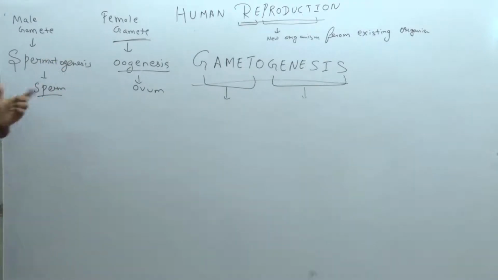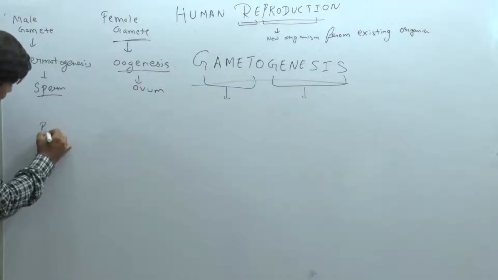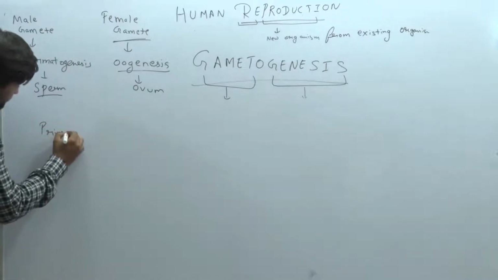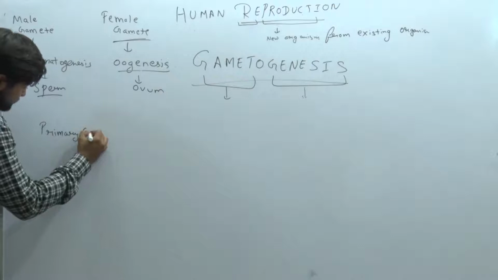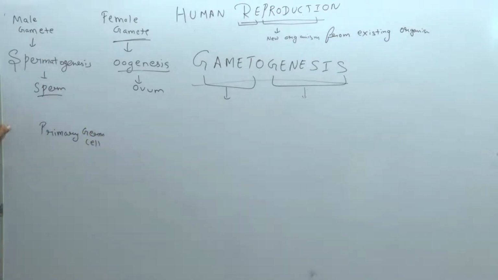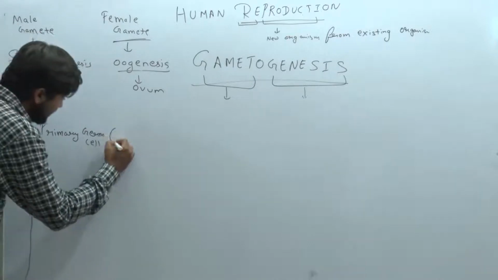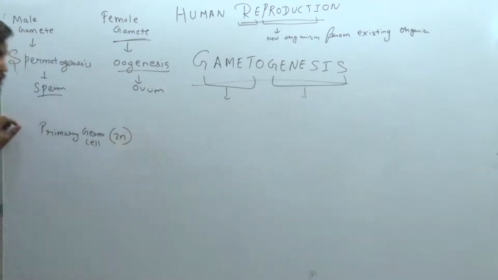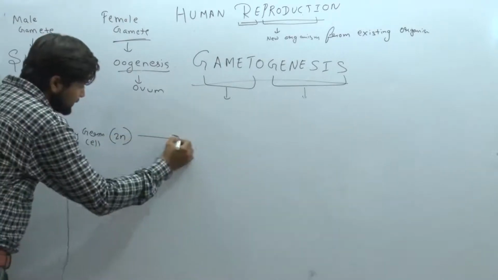Clear? Okay, there is a procedure how the spermatogenesis works. Spermatogenesis starts from a primordial cell, primary germ cell. For the spermatogenesis, we want a primary germ cell, or it is also known as primordial germ cell. It is diploid, means it is 2N. In this cell, there is a division.